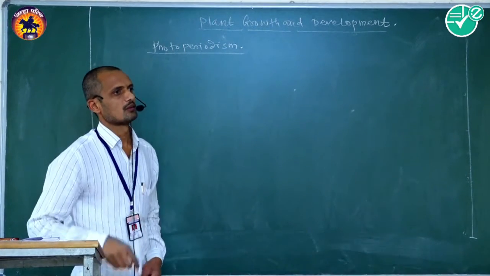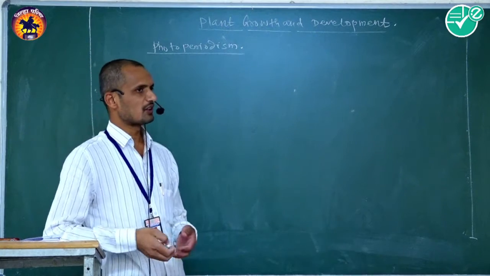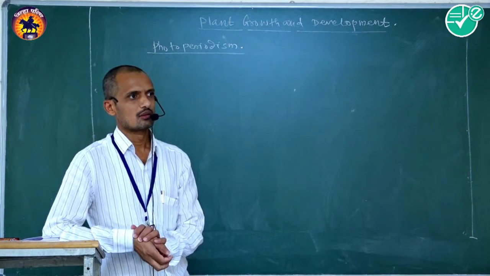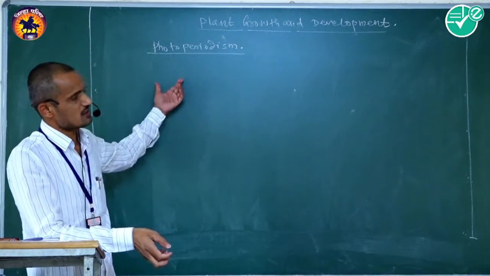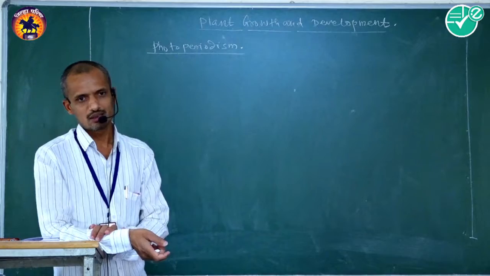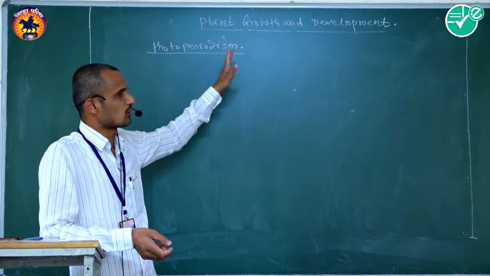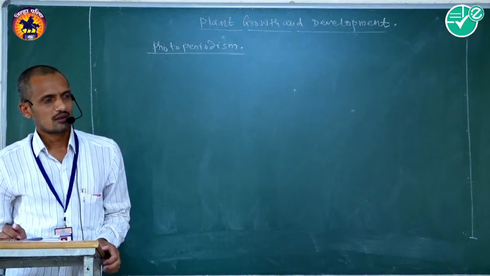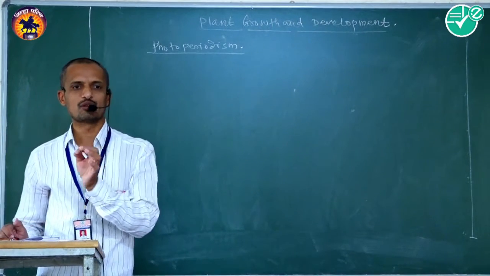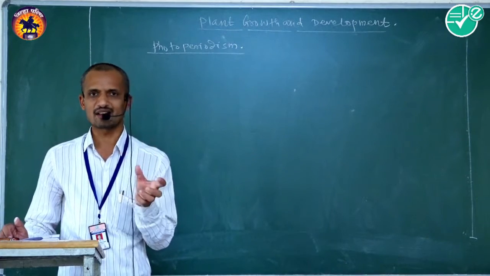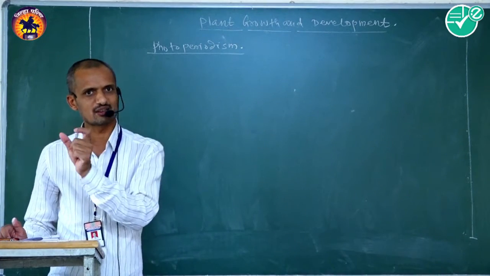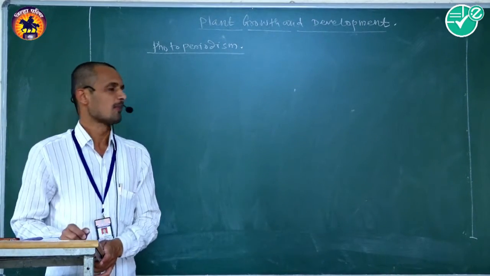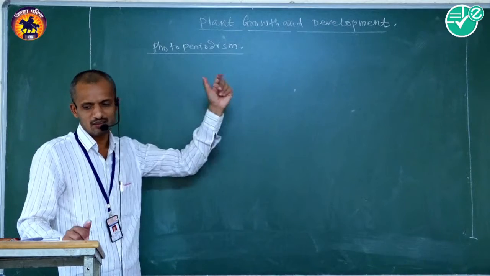Photoperiodism. The relative length of day and night duration to initiate the flowers of the plant body is called photoperiodism. Initiation of flowers depends on the relative length of day as well as night, that is, on the length of the photoperiod. This phenomenon is commonly called